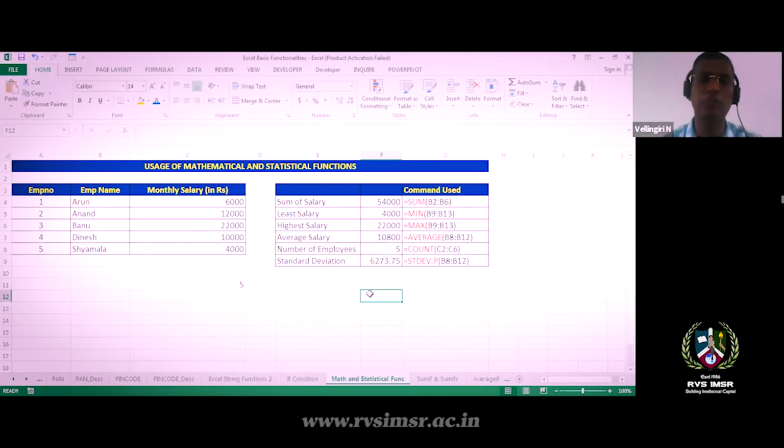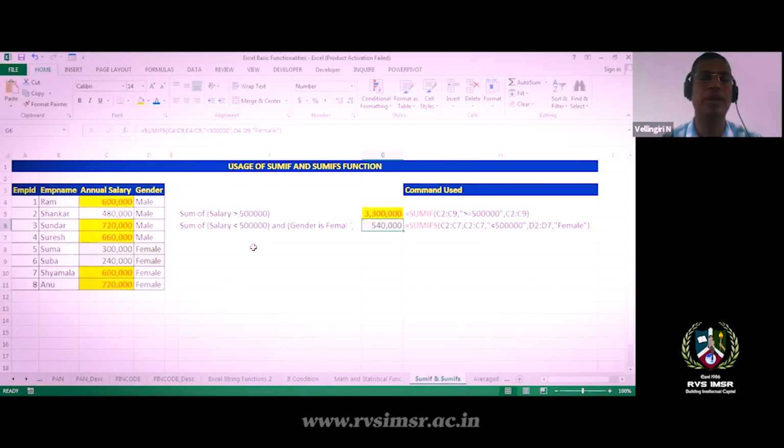Now I'll go for some better functions. It is called the SUMIF function. For an example, here I'm using SUMIF. In this example, I had a specific requirement, as a manager you would know. I want to identify some specific scenarios. So there are SUMIF, SUMIFS, AVERAGEIF, COUNTIF, that means sum with some if conditions. Okay, so that can be done over here.